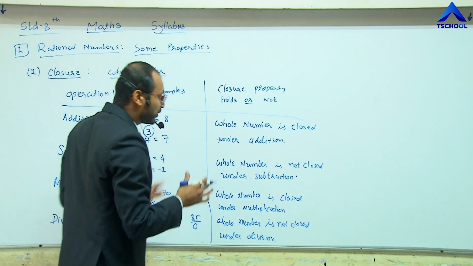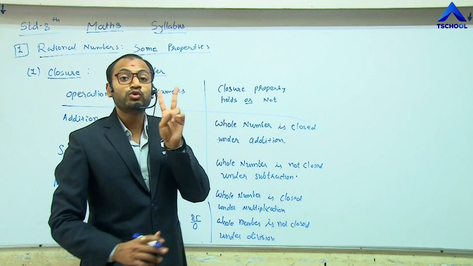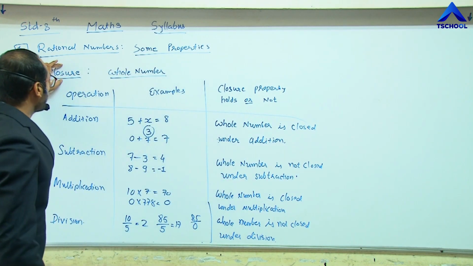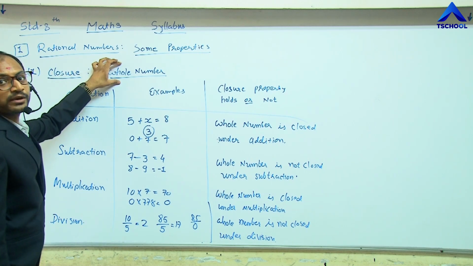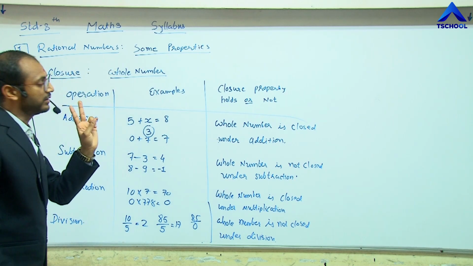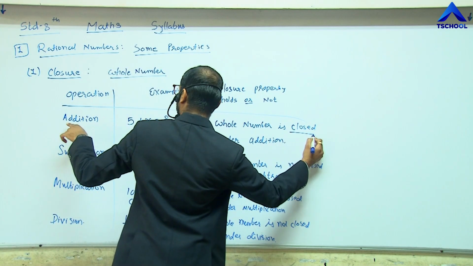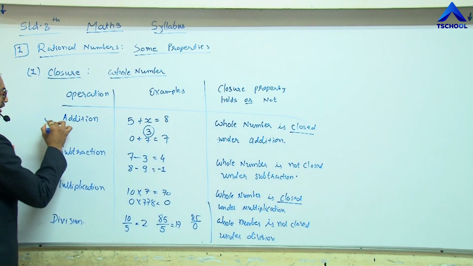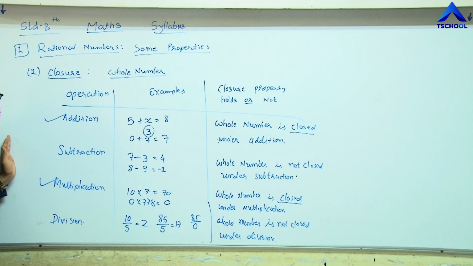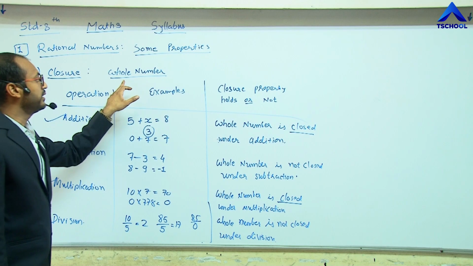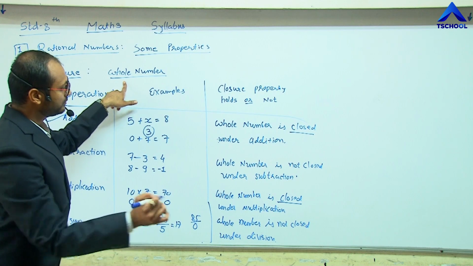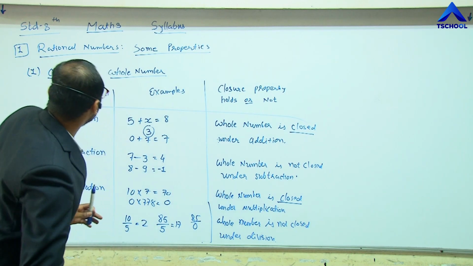Right now we conclude that there are only two operations for which the closure property holds for whole numbers. One is addition and the second is multiplication. See these two. For these two operations we can say the closure property holds, or this property is closed for the whole numbers. Now let me take another number system.